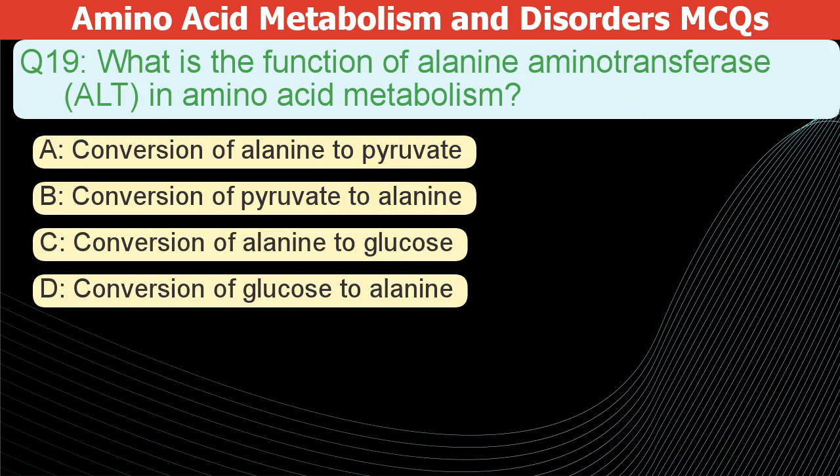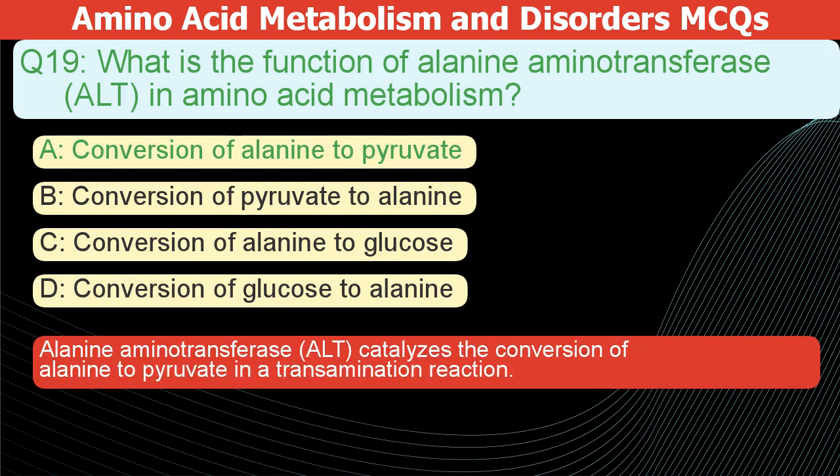What is the function of alanine aminotransferase, or ALT, in amino acid metabolism? A. Conversion of alanine to pyruvate. B. Conversion of pyruvate to alanine. C. Conversion of alanine to glucose. D. Conversion of glucose to alanine. The correct answer is A.